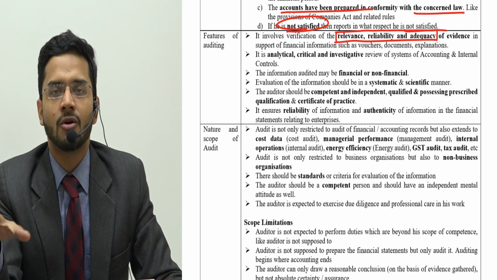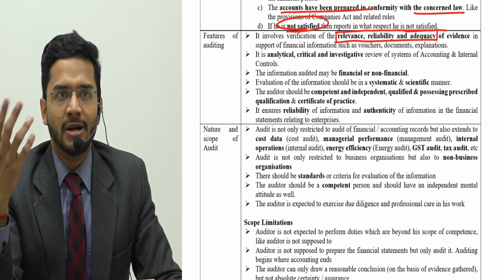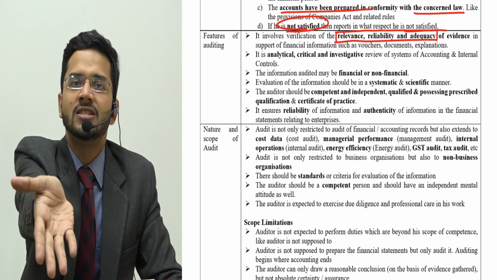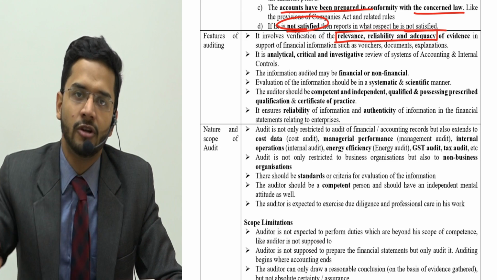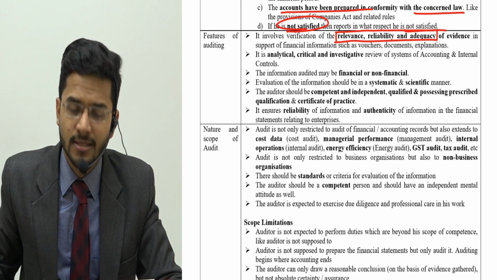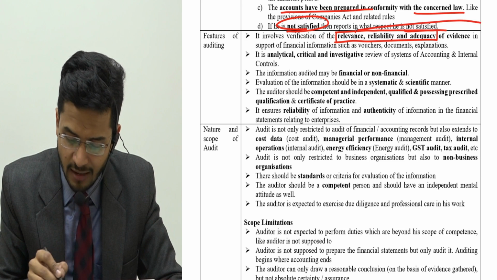Emotions are useless in audit. Words, commitments are useless in audit. What is useful in audit is evidence. You need evidence for everything. You need documentation for everything. And evidence should contain three important ingredients. Number one, relevance. It has to be relevant.